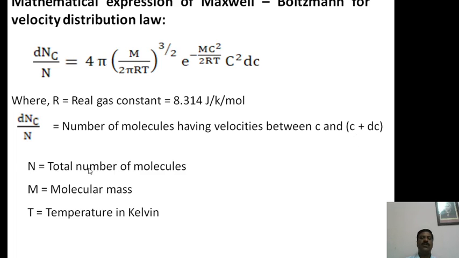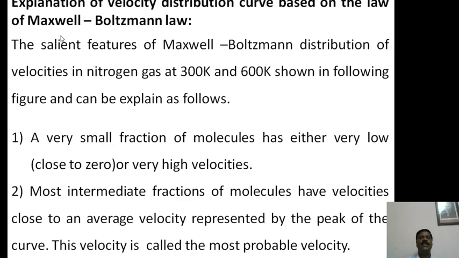Then n is the total number of molecules present in the gas system, m is the molecular mass of each gas molecule, and T is the temperature in Kelvin. These are the terms involved in this expression, and this expression is called the mathematical expression of the Maxwell-Boltzmann velocity distribution law curve. Now coming to the explanation of the velocity distribution curve based on the law of Maxwell-Boltzmann.